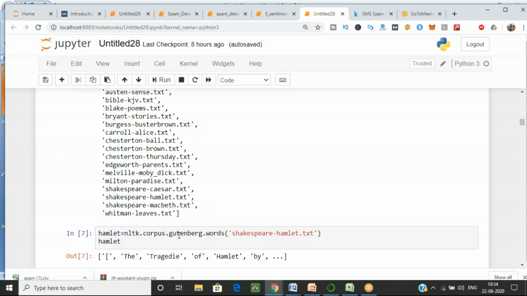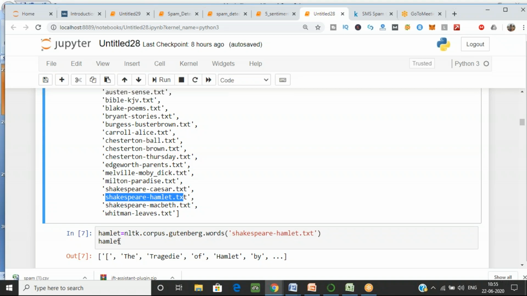If I want to separate it into words, I can do that with nltk.corpus again, going into Gutenberg, and now instead of fileids I want words, because I want to separate it into tokens. Here you write the file name. As you can see, we have the file shakespeare-hamlet.txt, or you could take shakespeare-caesar.txt or anything you want. I have taken shakespeare-hamlet.txt.